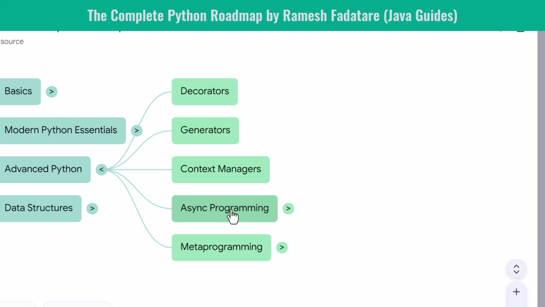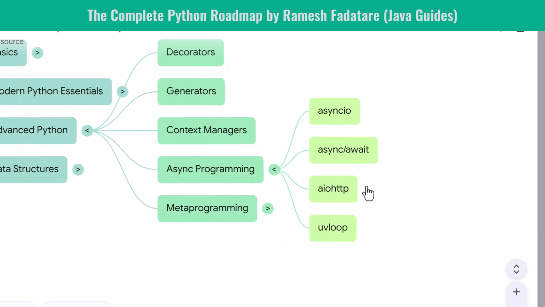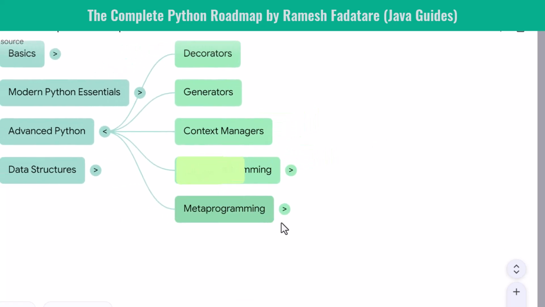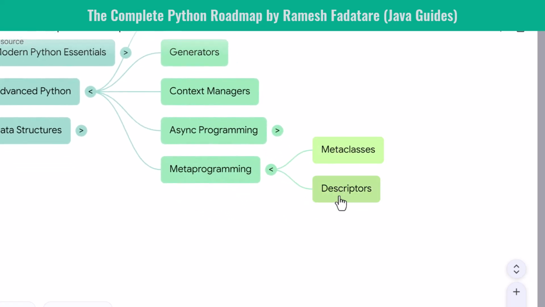Then comes async programming. You learn asyncio, async and await, aiohttp, and the event loop. Async Python is essential for high-performance APIs and real-time systems. You finish with metaprogramming, including metaclasses and descriptors. These concepts give you a deep understanding of how Python itself works.